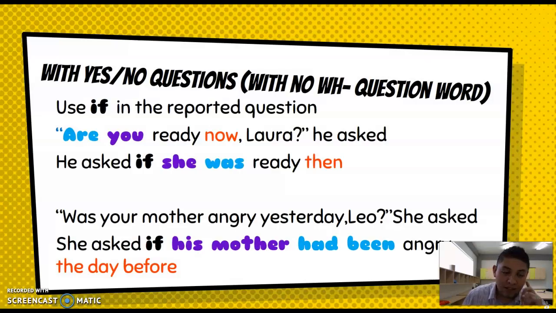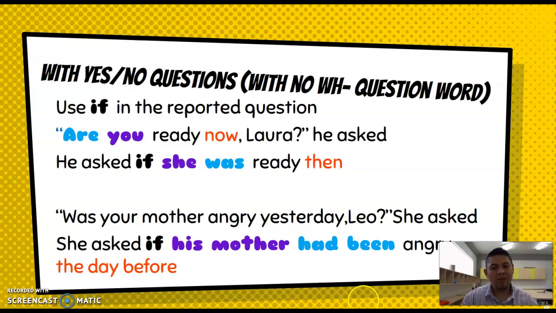The next thing to consider is if my question is a yes-no question. If you remember, these kinds of questions are those that require yes or no in the answer. And my question doesn't include WH question words, like for example, what, when, where, etc. In these cases, we have to use another element. This element is going to be the word if, or as you know, a condition. When we use this word, the sentence is going to be like this. We have an example here.